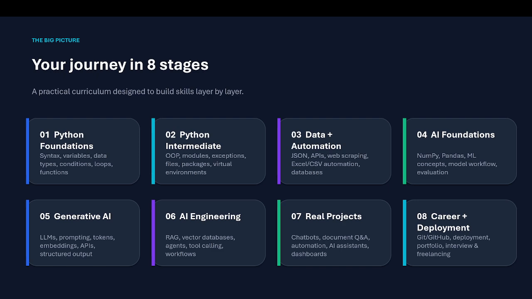In the fifth module, it says generative AI: LLMs, large language models, prompting, tokens, what embedding is, and API structured output. We will talk about how generative AI works and how we can create our own AI which can work similar to ChatGPT. So let's go to the sixth stage, which is AI engineering.